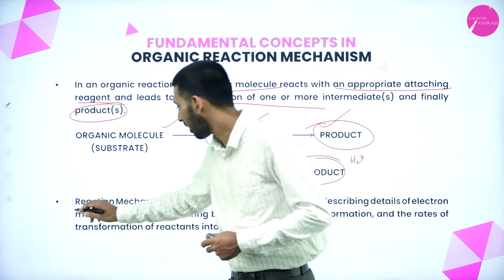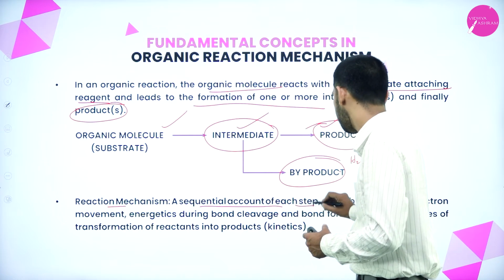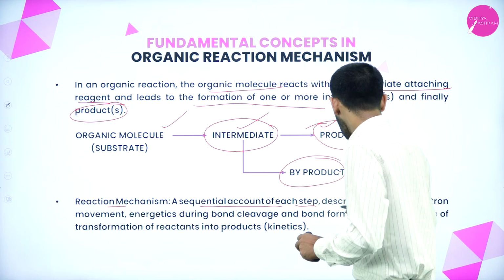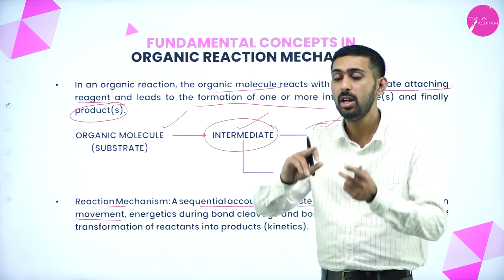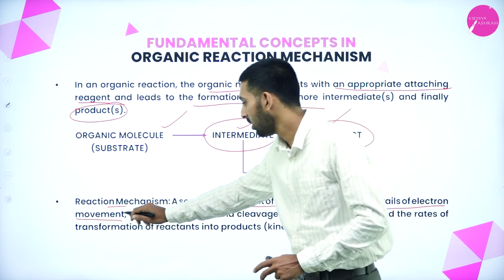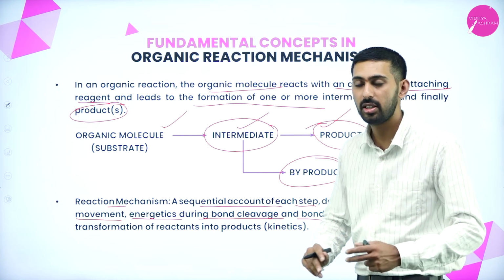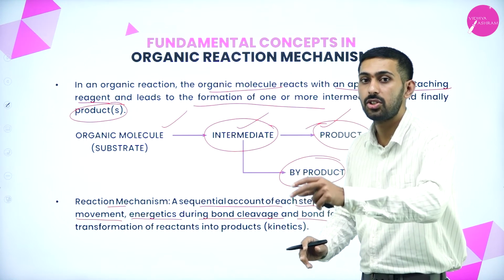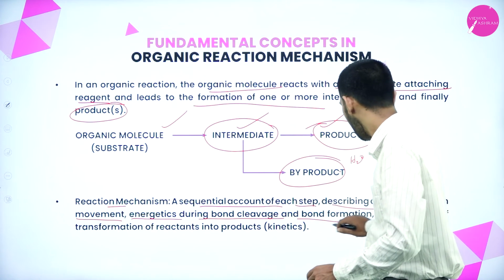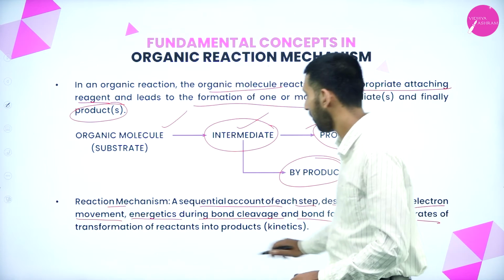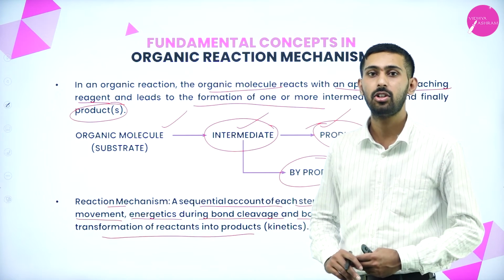Next thing is reaction mechanism, a sequential account of each step. In each step it describes the details of electron movement. It will explain how electrons get transferred from one reagent to another, and the energetics during bond cleavage and bond formation. It will explain the movement of electrons in each step, and the rates of transformation of the reactants into products.